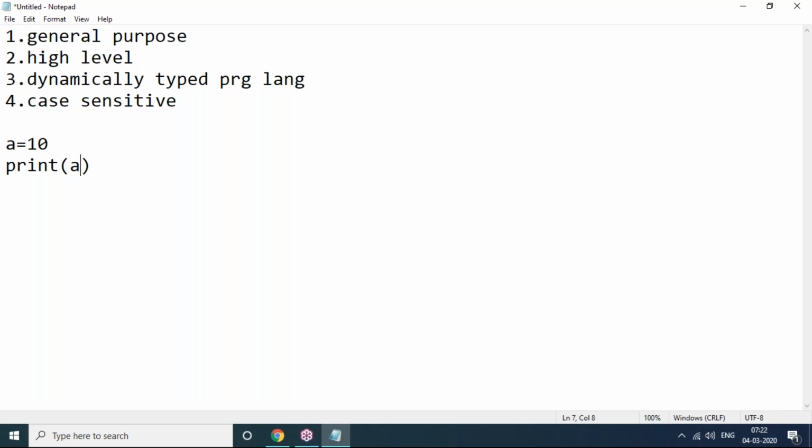Some of the predefined keywords and libraries are all case sensitive. The way they are given, the same way we have to access them. In a different way, it cannot be possible. This is called case sensitive.